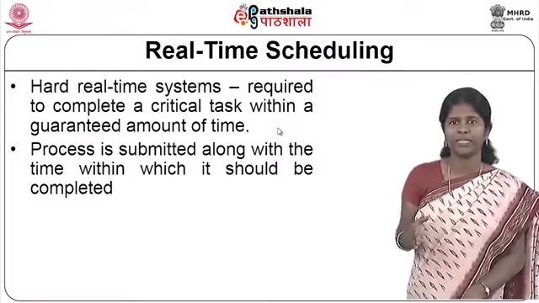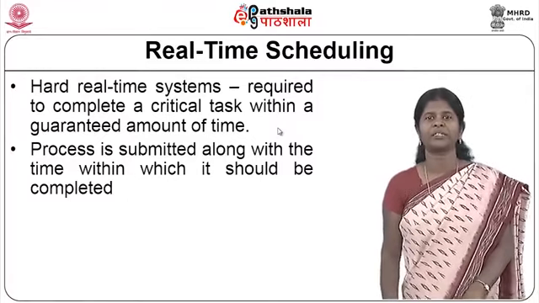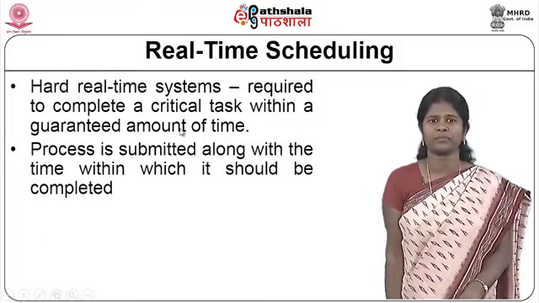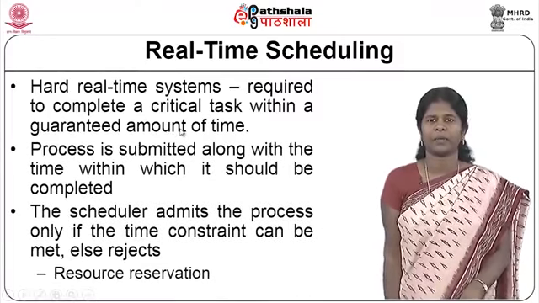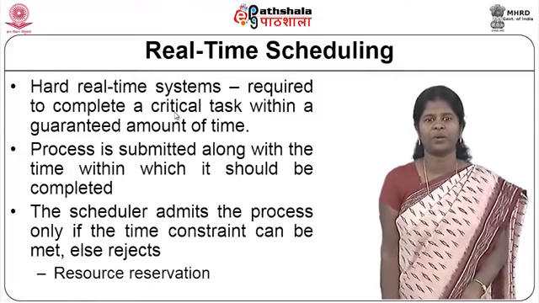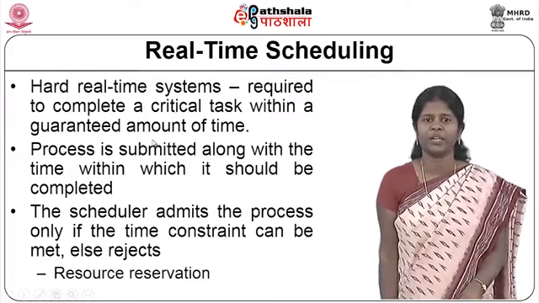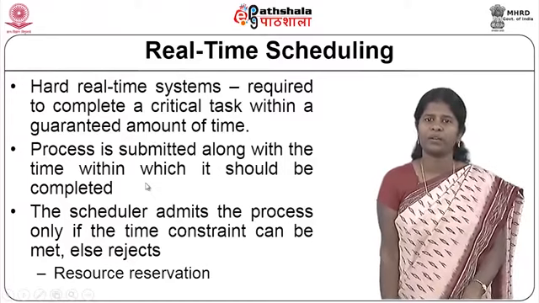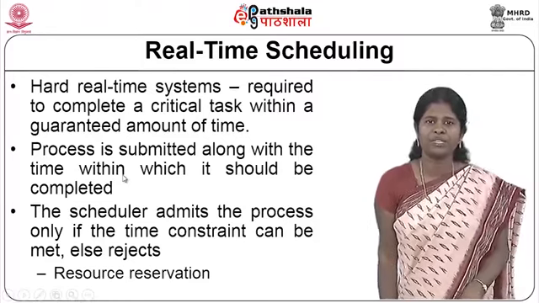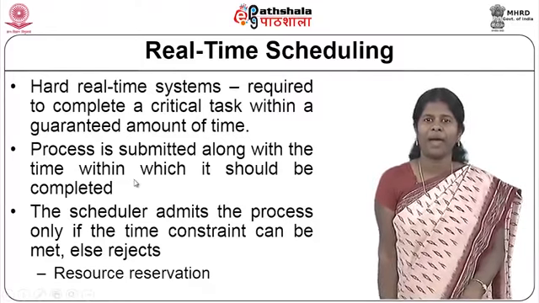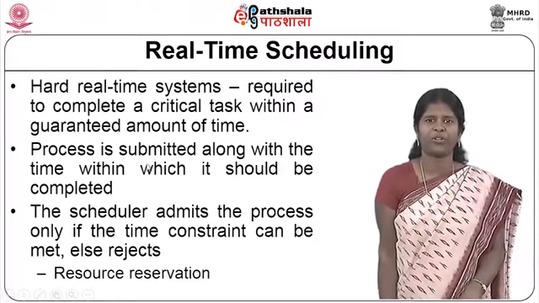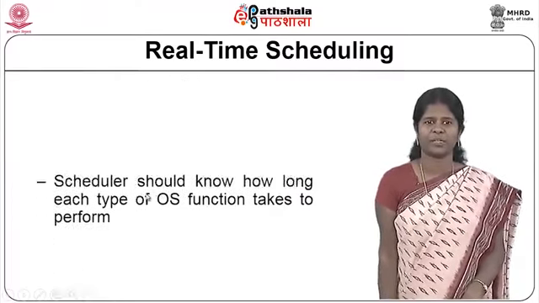And now, with this deadline in mind, the system has to decide whether the process can be admitted or not. So, based on the time constraint, the scheduler will decide whether the process can be admitted. That depends on the resources that are available and the resources the process is requesting, and this is called resource reservation.